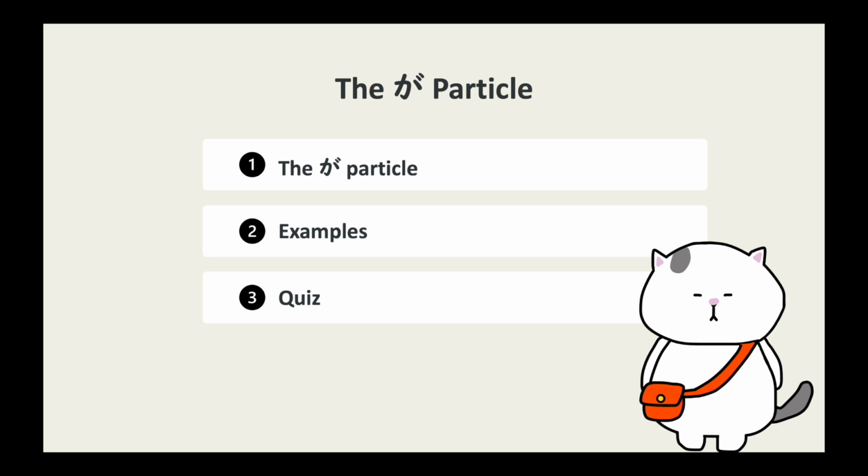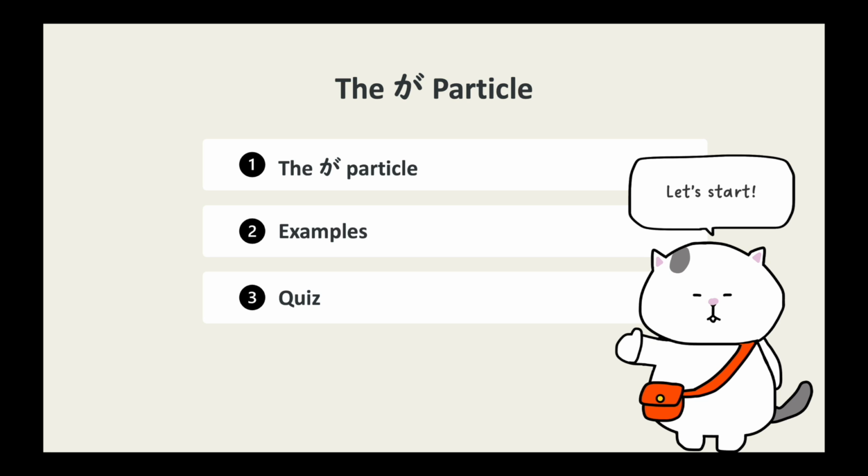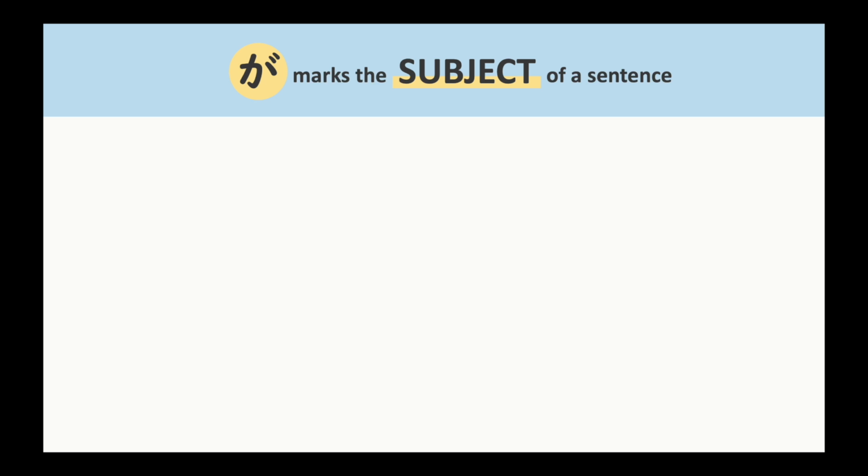In this video, we'll learn the general functions of the ga particle and introduce one of the hard rules of ga. We'll go over some scenarios that explain the difference between wa and ga. Then you'll see some useful examples, and at the end of the video, you can try some quizzes. Let's get started. As many textbooks explain, the ga particle marks the subject of a sentence.